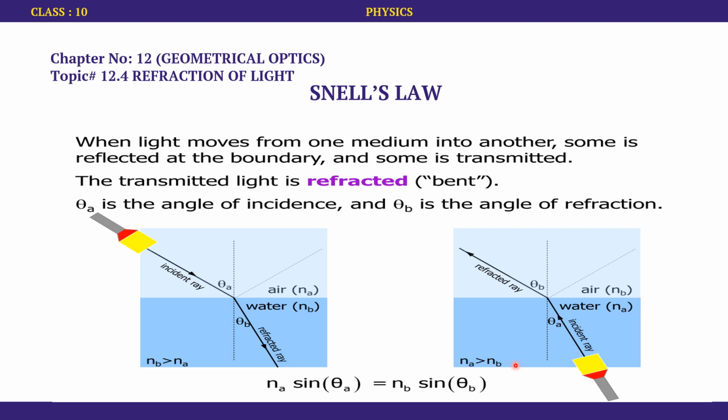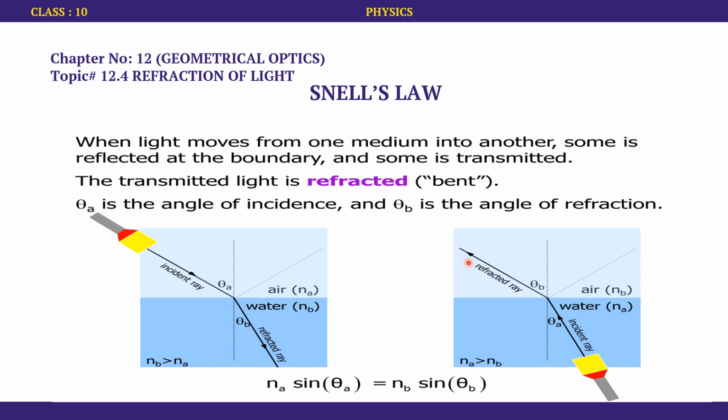Which means that Na is that of the water and Nb is that of the air. As water is a denser medium and air is a rarer medium, we can say that Na is greater than Nb. The incident ray is entering from water to air, and unlike the previous case, here the ray of light is bending away from the normal.